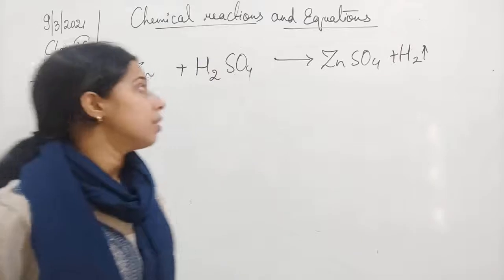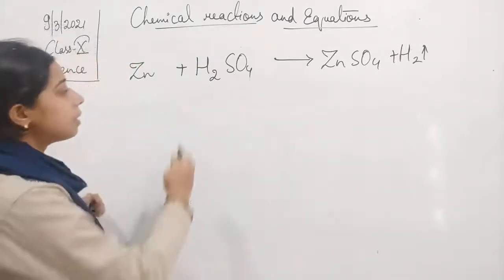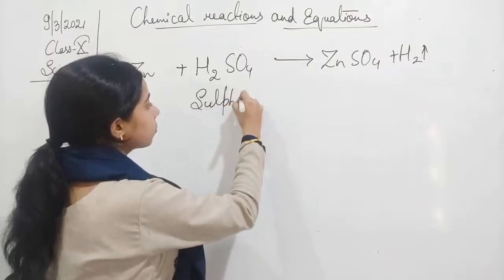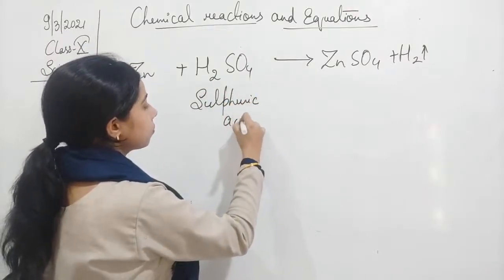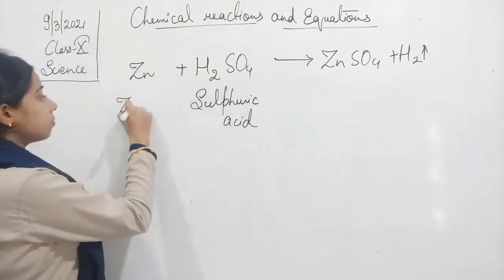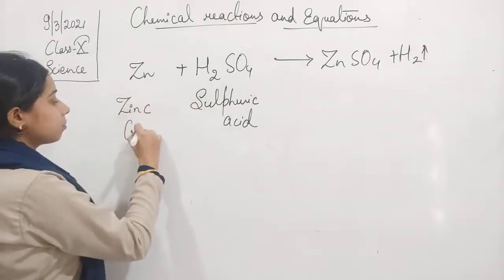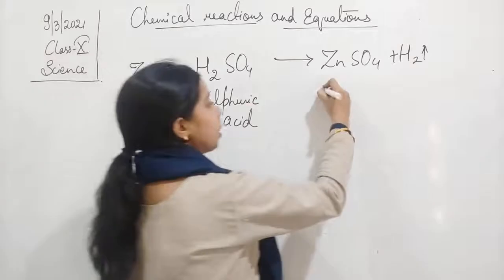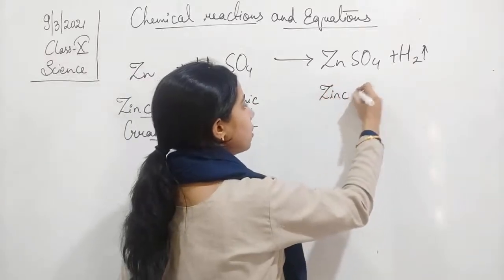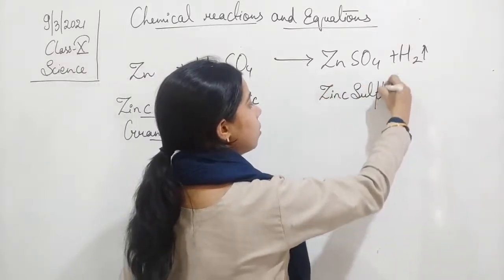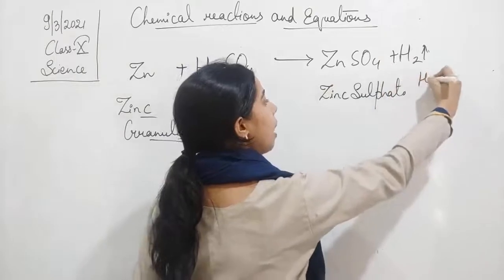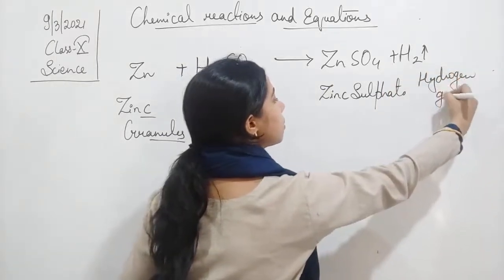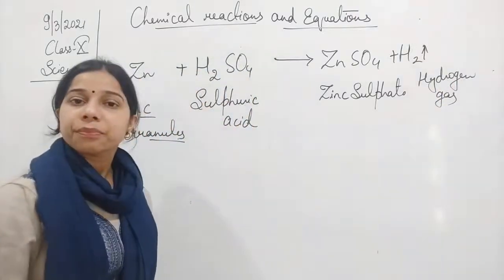So zinc granules, when they react with sulfuric acid, form zinc sulfate and hydrogen gas evolves.